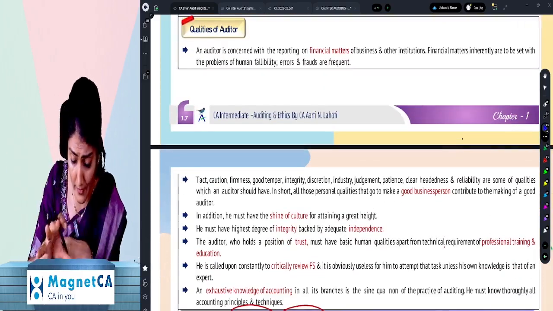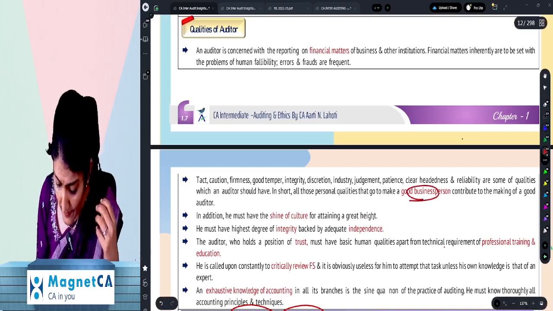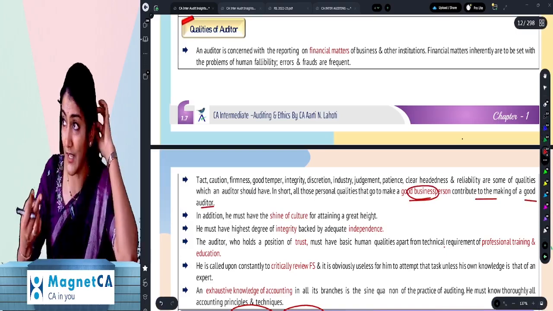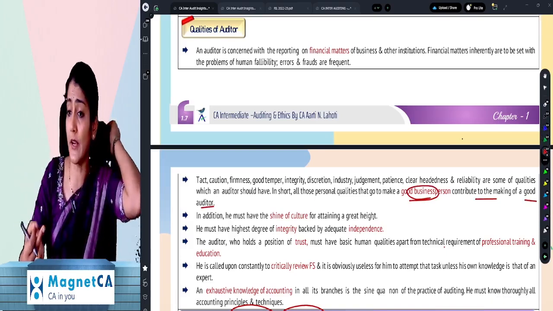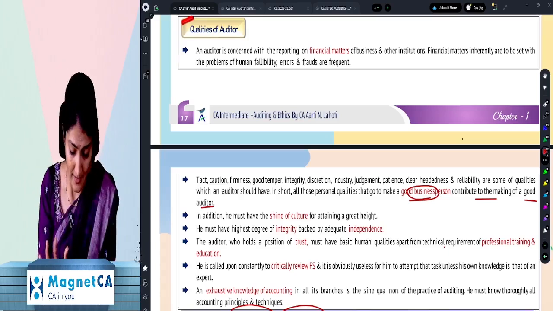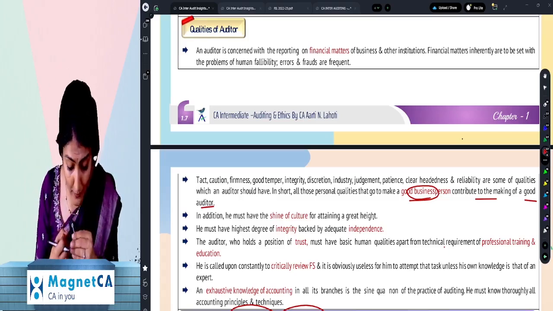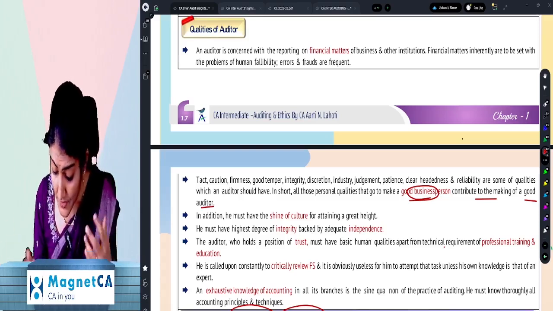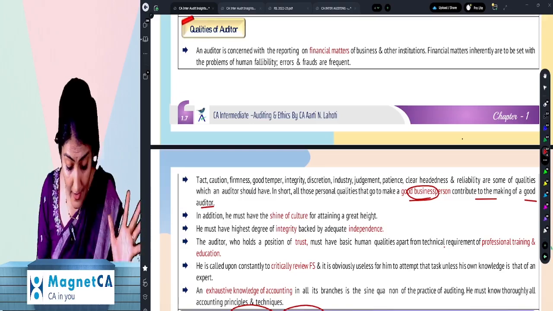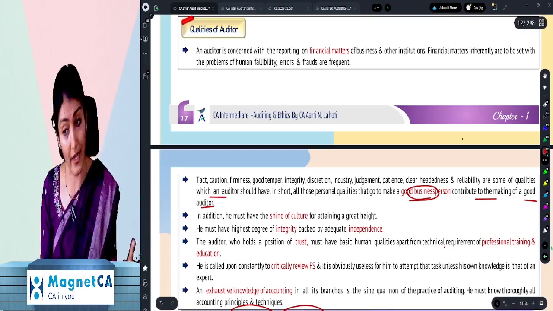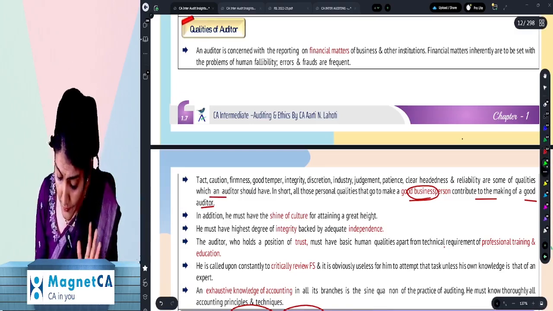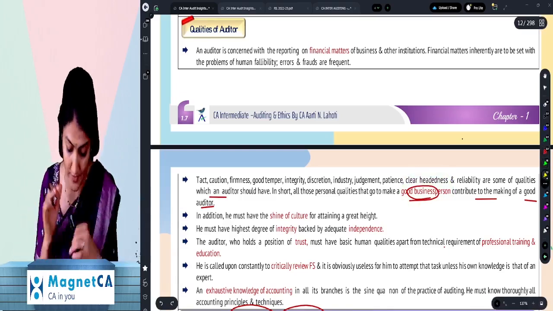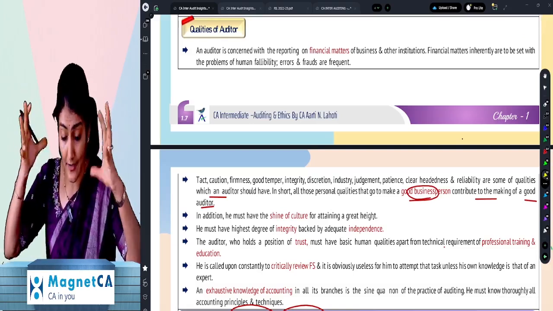It says all those qualities that go into the making of a good business person also contribute to the making of a good auditor. Because ultimately, if I'm a practicing chartered accountant, that's my business to do audit. So it says tact, caution, firmness, good temper, integrity, discretion, judgment, industry, patience, clear-headedness, reliability are some of the qualities which an auditor should have. In addition to that, what does it say?